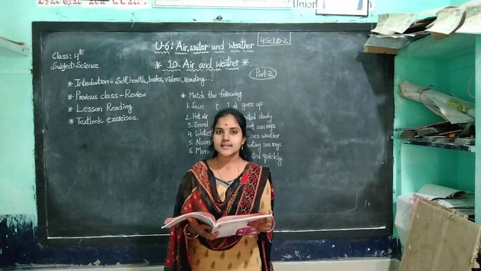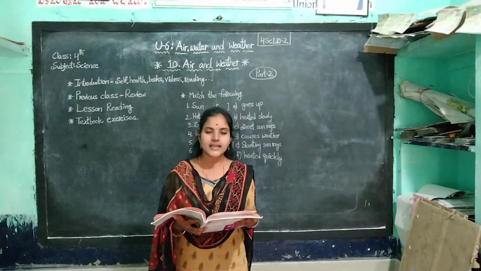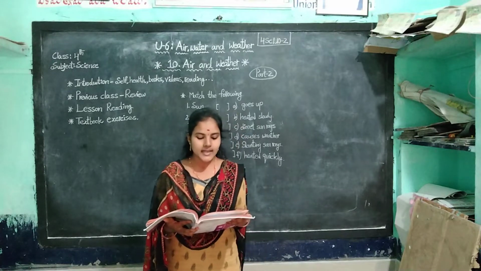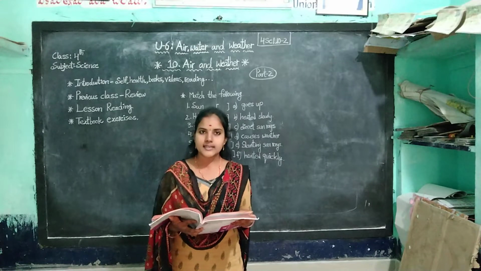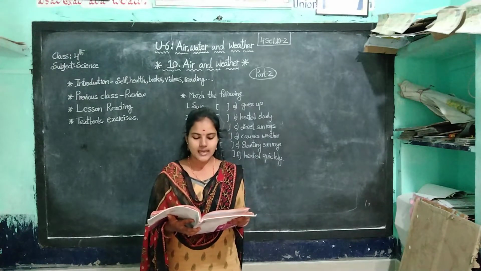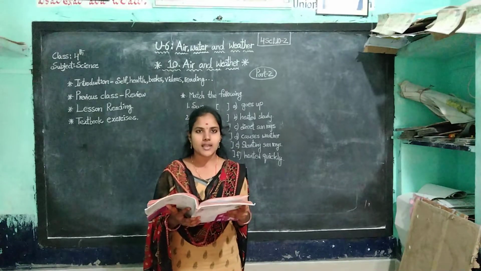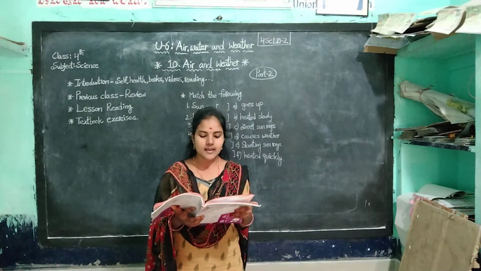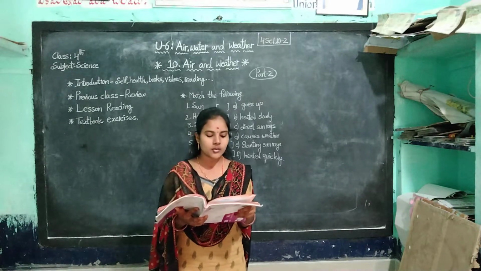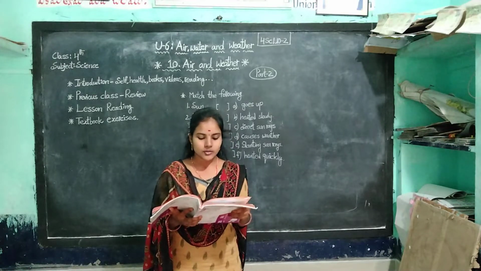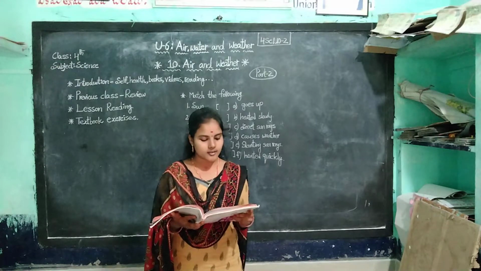When the sun rises, it is day. When the sun sets, it is night. The days are warmer than nights because the sun's rays fall on the earth during the day. They warm the land, the water and the air. The sun does not shine during the night, so the nights are colder than days. In the mornings and evenings the sun's rays are slanting. Hence, mornings and evenings are colder than midday. At noon, the rays fall directly on the earth, so it is very hot.